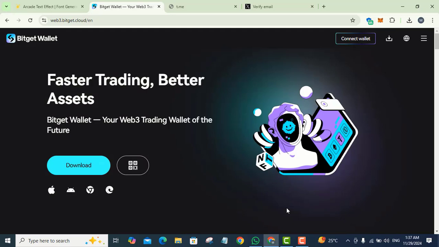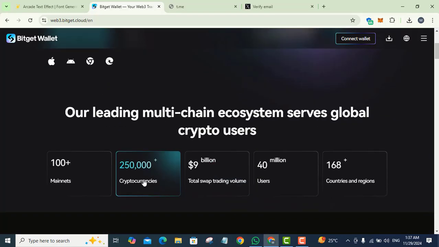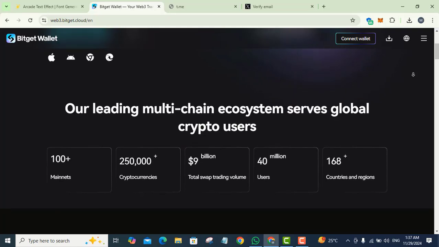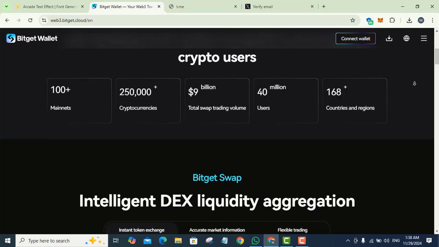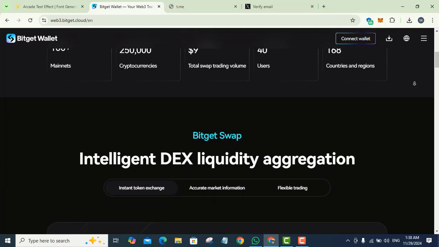Faster trading, better assets. BitGet wallet, your web3 trading wallet of the future. You can download it for Apple, Android, Chrome. Its leading multi-chain ecosystem serves global crypto users, with 100 plus mainnets, 250,000 plus cryptocurrencies, $9 billion total swap trading volume, 40 million users, and 168 plus countries and regions.